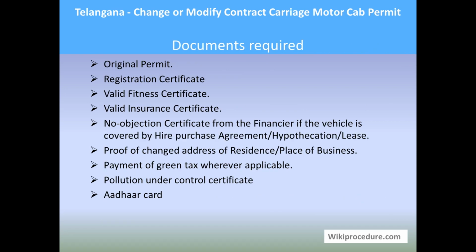Documents required: original permit, registration certificate, valid fitness certificate, valid insurance certificate, no objection certificate from the financier if the vehicle is covered by hire purchase agreement or hypothecation or lease. Meaning if the vehicle is still in finance, you are paying the EMI, then you have to get the NOC from them. Proof of changed address of residence or place of business, meaning the new address, you need the proof for that. Payment of green tax wherever applicable, pollution under control certificate for the vehicle, and Aadhaar card.